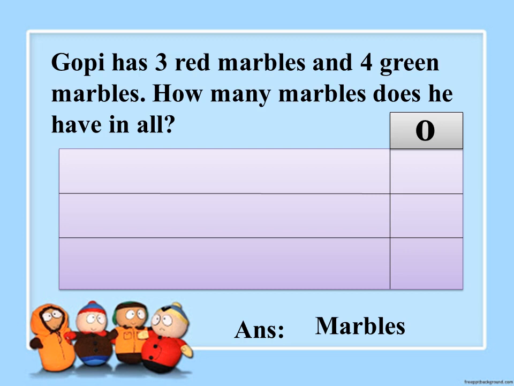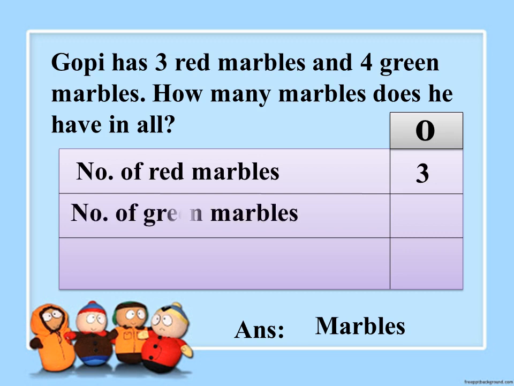Now before adding, we have to write the statement. What is the statement we are going to write? Number of red marbles. How many red marbles he has got? He has got 3 red marbles. Then next statement we are going to write number of green marbles. How many green marbles he has dear? Yes, 4 green marbles. Very good.